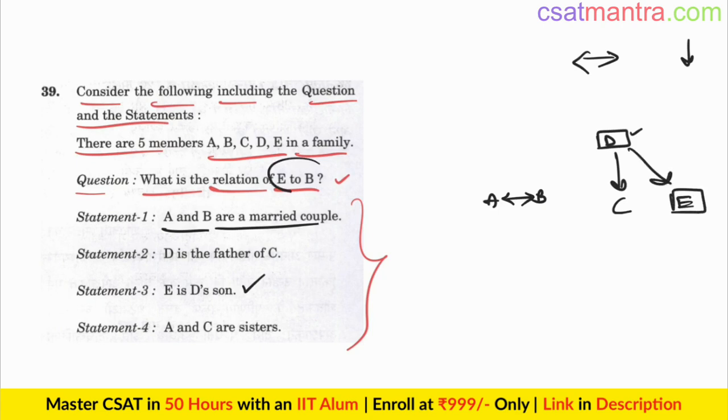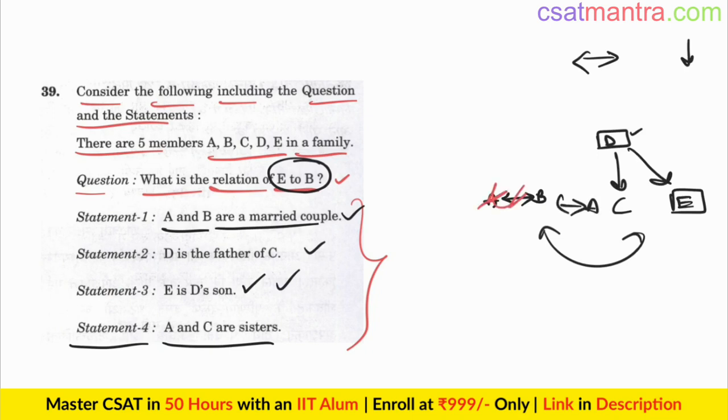We want E's relation to B. Statement 1, statement 2, statement 3 not sufficient. Kindly see this. We have not come up with any relationship between E and B as of now. Let's make use of statement 4. A and C are sisters. I am bringing A this side, so I am just cutting this. B and A are a married couple, so this is satisfied. A and C are sisters, so they are connected. Siblings are connected by this line. They are females. So B is male, since A and B are a married couple.